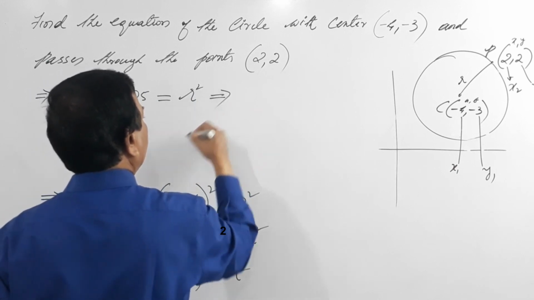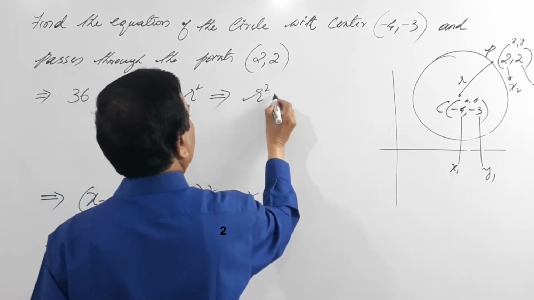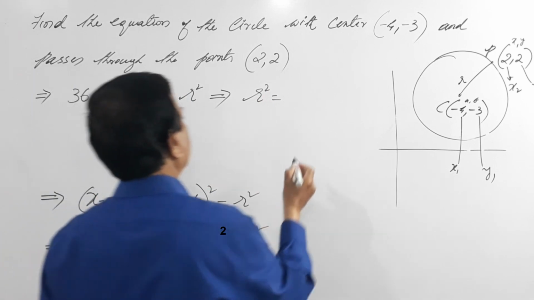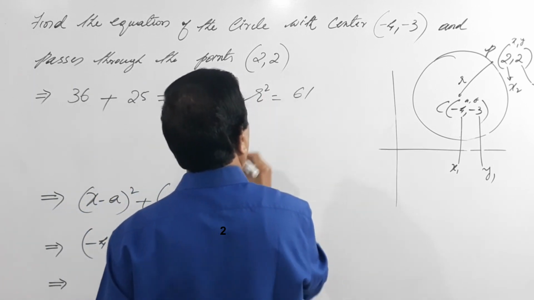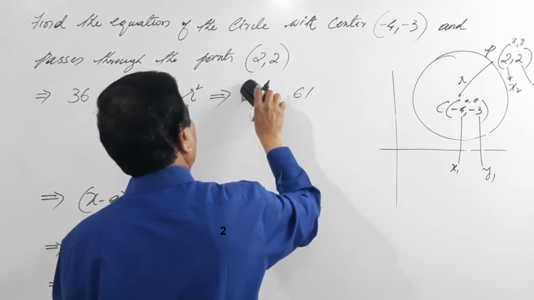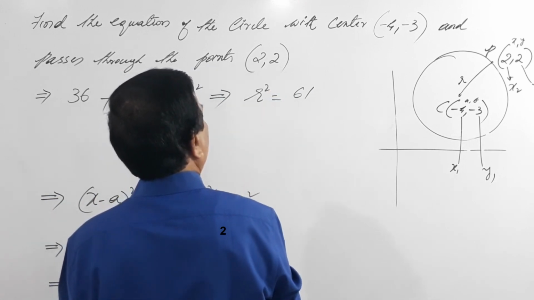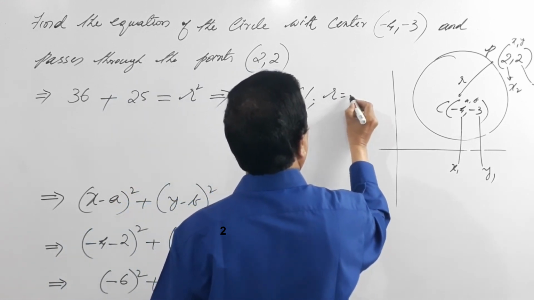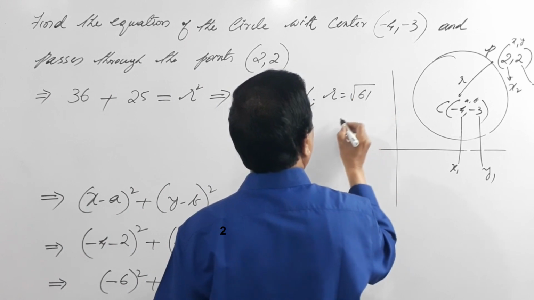So r square equals 36 plus 25, which is 61. Right? Therefore, r equals square root of 61.